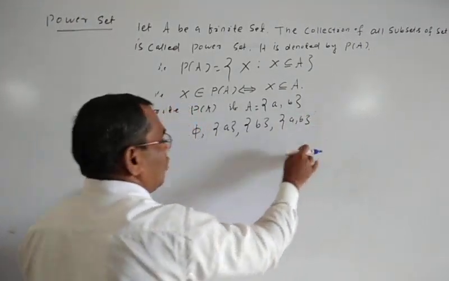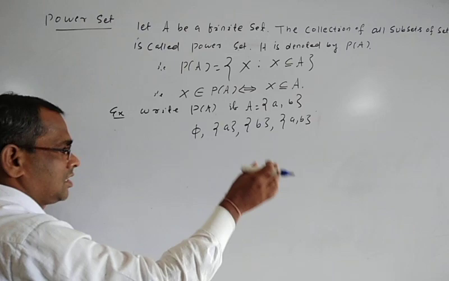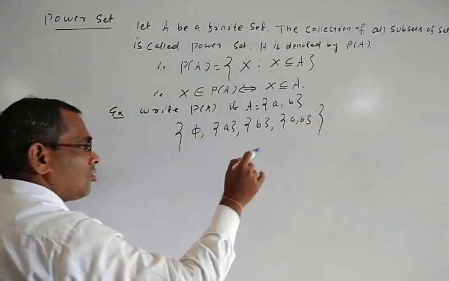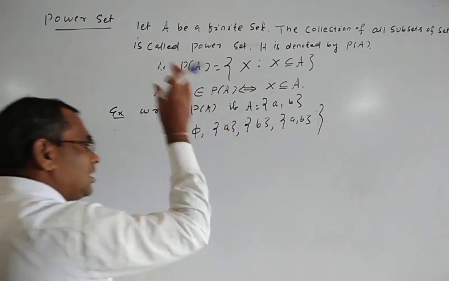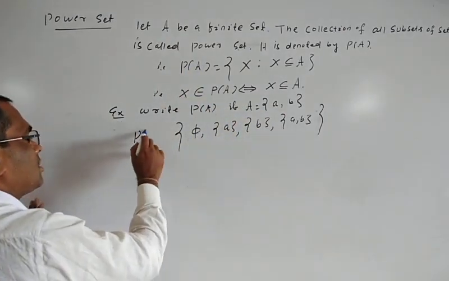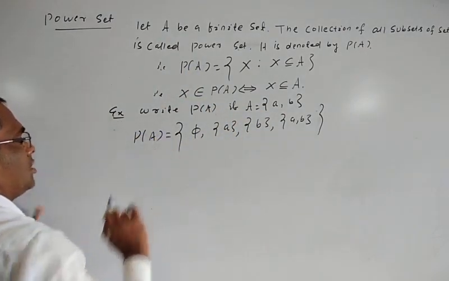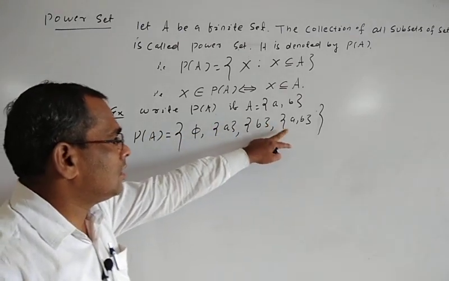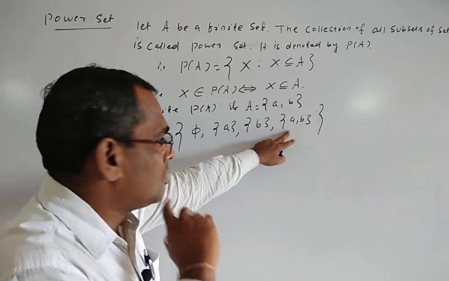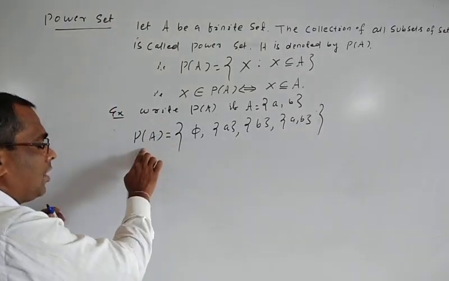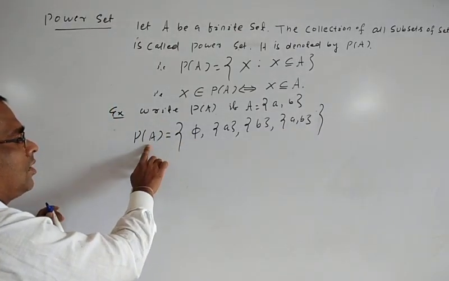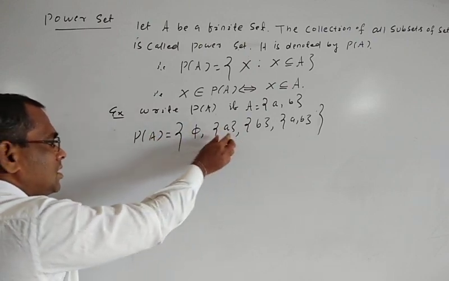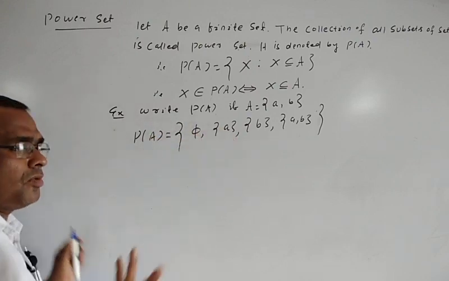So this is the subsets. Taking all subsets in a set, you create another set containing all the subsets, and that set is known as a power set. So P of A is equal to {phi, {a}, {b}, {a, b}}. Phi belongs to P of A means phi must be a subset of A. Set {a} belongs to P of A means set {a} must be a subset of set A.